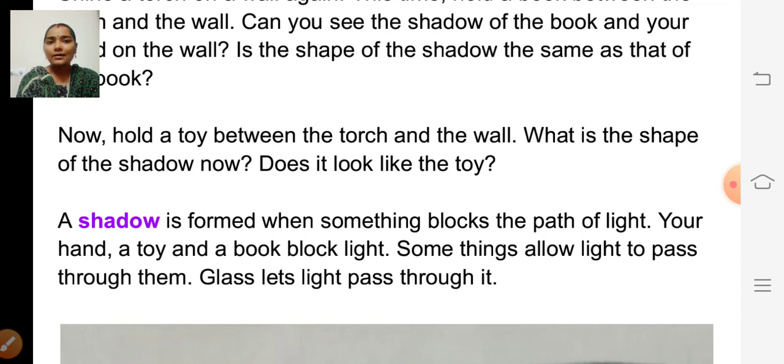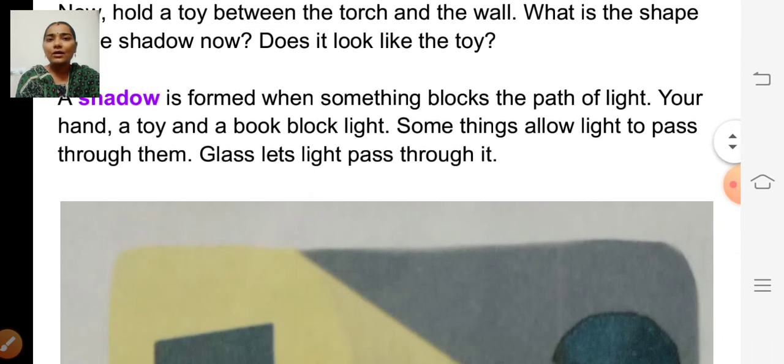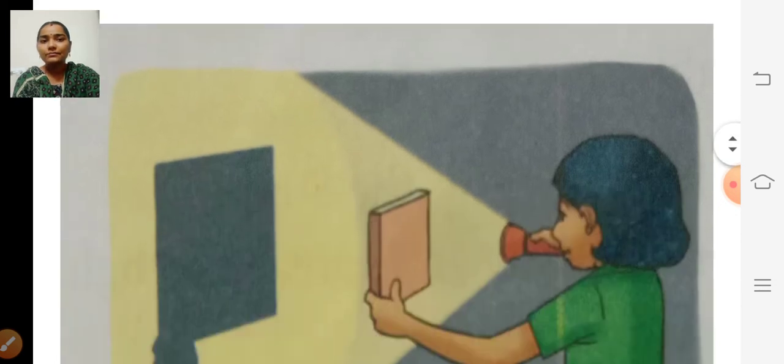Your hand, a toy, and a book block light. Some things allow light to pass through them. Glass lets light pass through it. So, some things allow the light to pass through them. Example, glass.